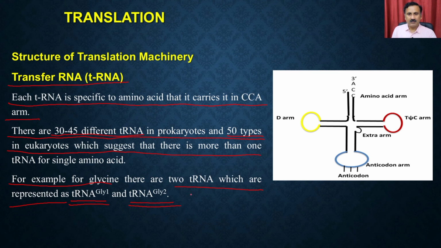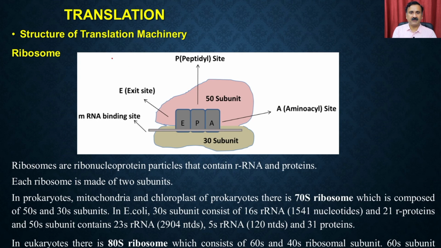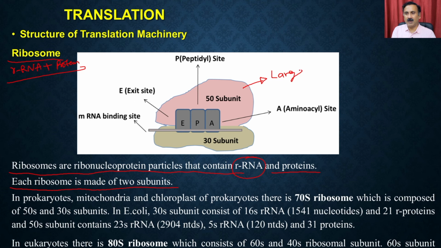Now let's move on to the next machinery, which is called the ribosome, or the ribosomal RNA, which is coupled with protein to give you the ribosomes. So the ribosomes are ribonucleoprotein particles that contain rRNA and proteins. Each ribosome is made up of two subunits. You can have the large subunit and the small subunit, right?